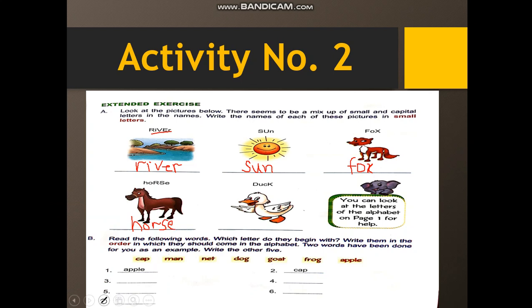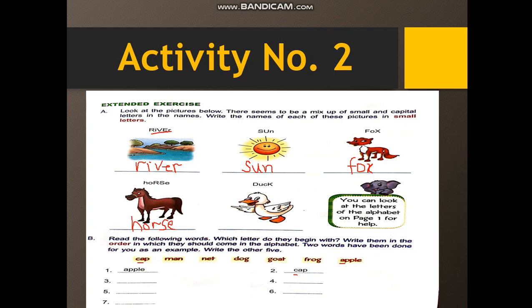In the B exercise, here is a list of things, or you can say a list of nouns. These are written in different alphabets. You will arrange this list of names in alphabetical order. If it starts with A, it comes first. After A comes B, but there is no word that starts with B, so we come to the next letter, that is C. The cap is the second letter.